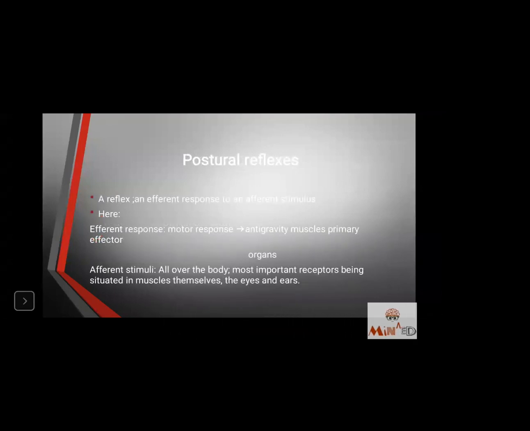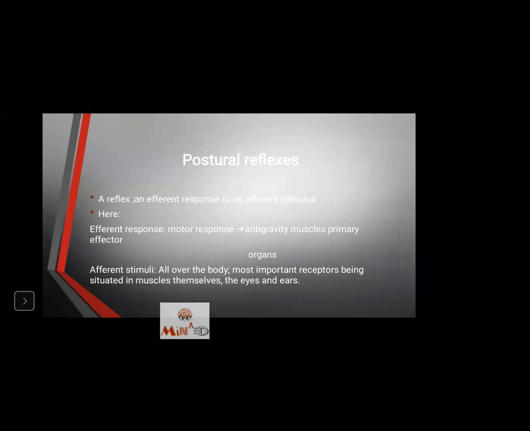Now, the postural reflexes. A reflex is an efferent response to an afferent stimulus. Afferent, A will always be first. Afferent means coming inside. Efferent means leaving or giving. Something that we receive will be afferent and something which we give away will be efferent.